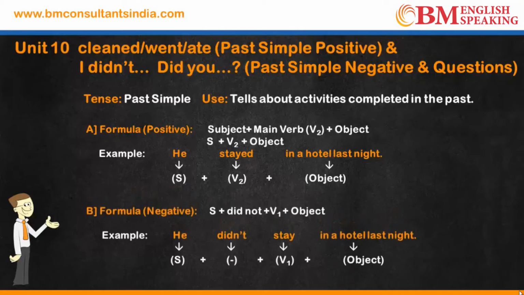चलिए अभी फॉर्मूला देखते हैं नेगेटिव वाक्य के लिए. Subject plus did not plus first form of verb plus object. He did not stay in a hotel last night. He is a subject. Did not is used because we are talking about a negative sentence. Stay is the first form of verb, in a hotel last night.